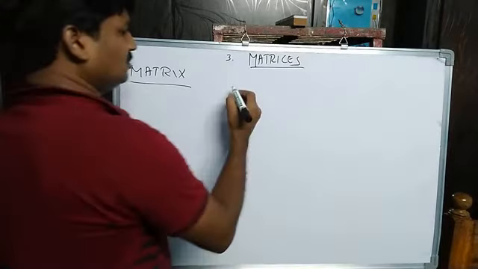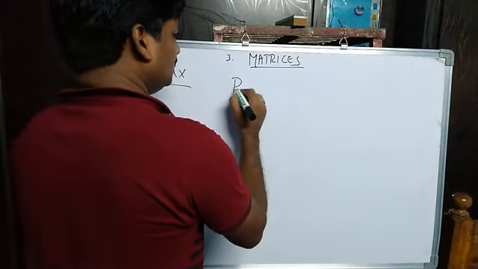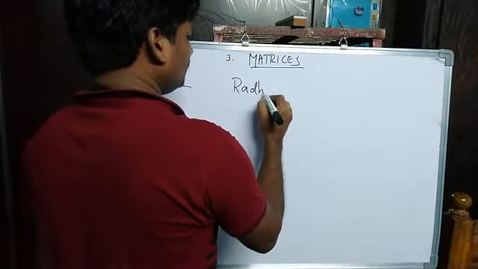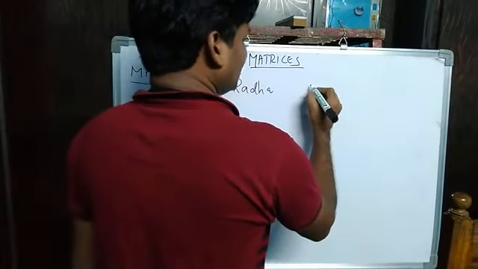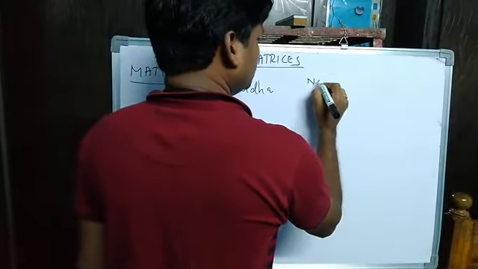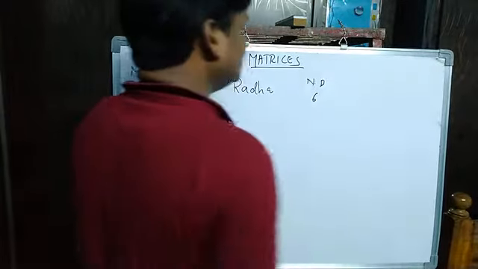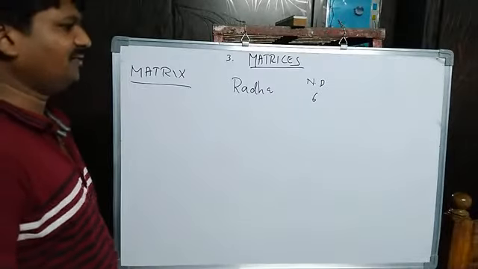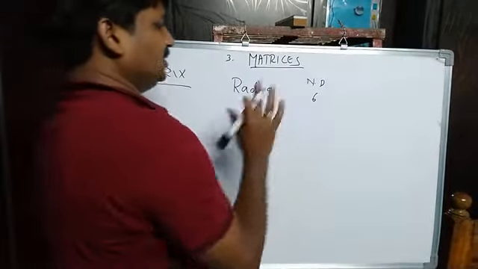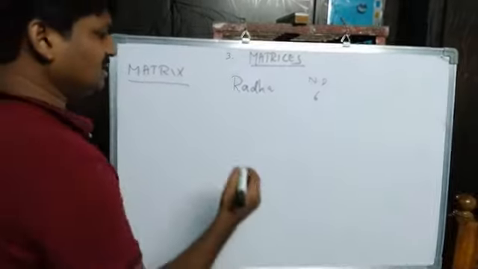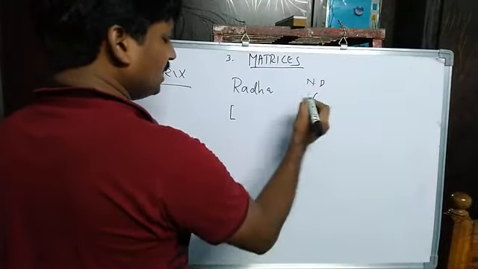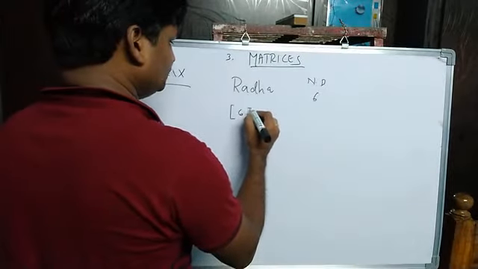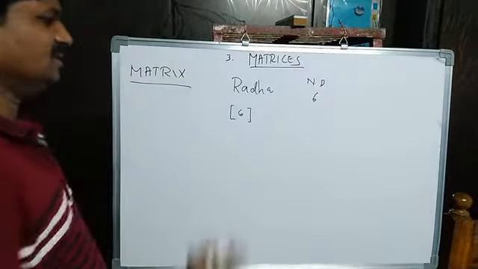What is the information? Suppose there is one girl, Radha. Suppose she has notebooks. How many notebooks does she have? Only 6 notebooks. Now I am arranging this information, keeping this number in one square bracket.